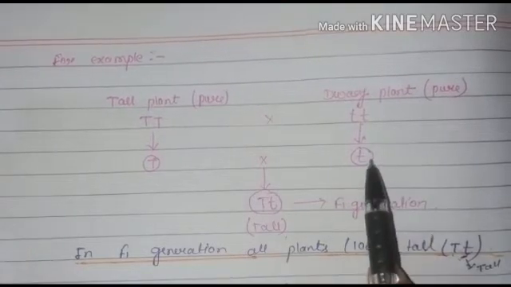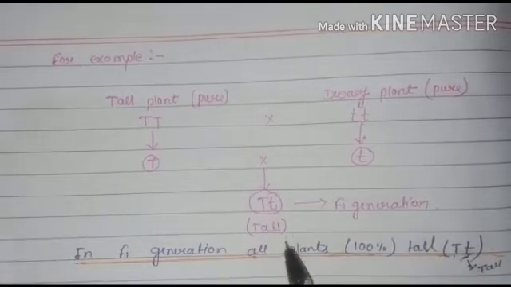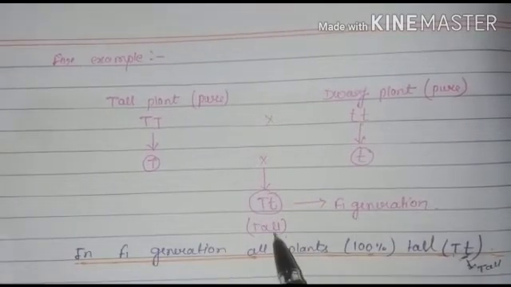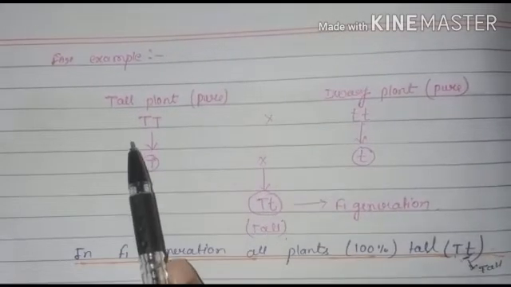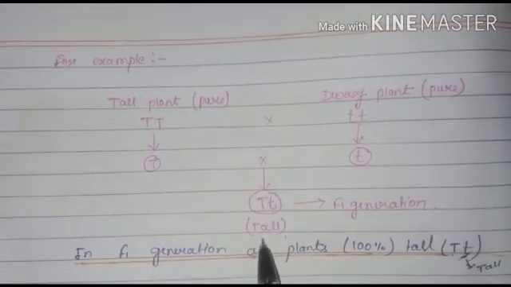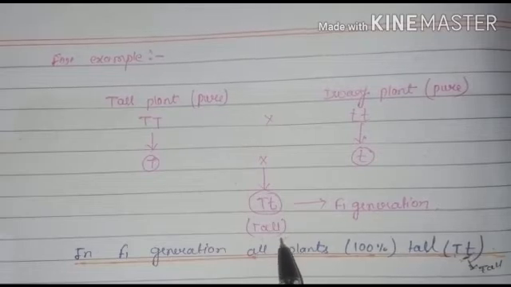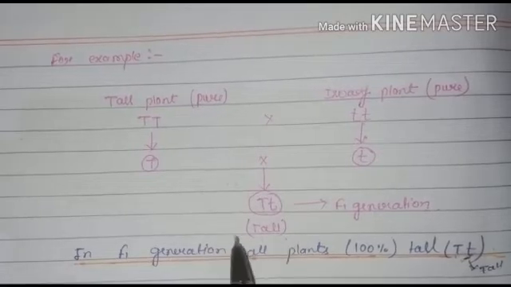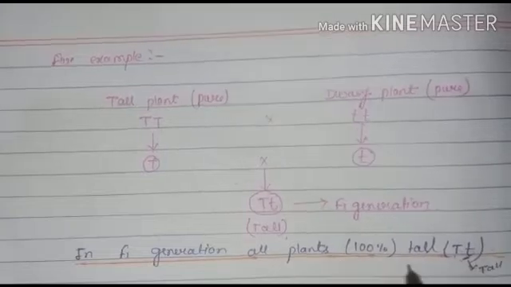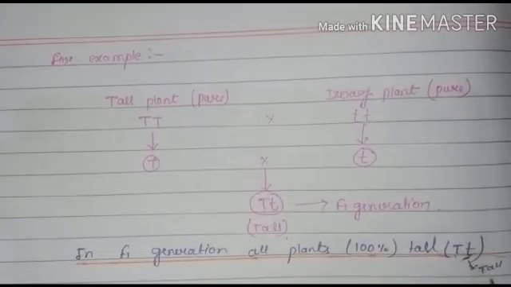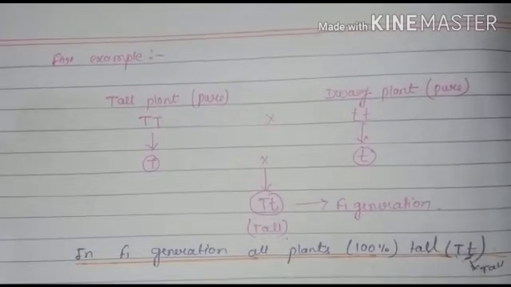The dwarf character is also transmitted but cannot express itself; it is recessive. Phenotypically the plant is always tall, so in the F1 generation all plants are 100% tall, but heterozygous tall, not homozygous.